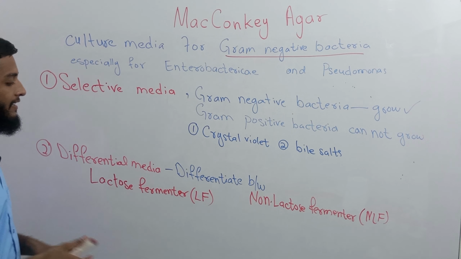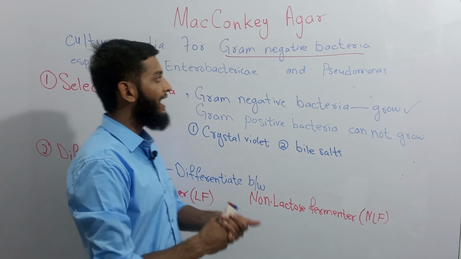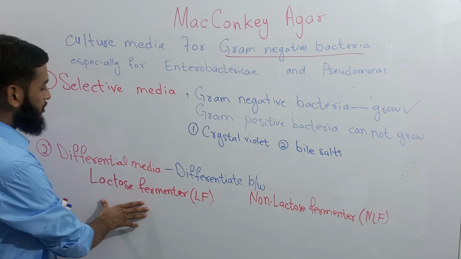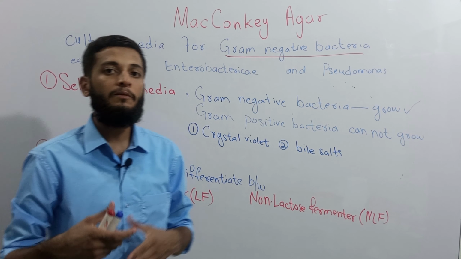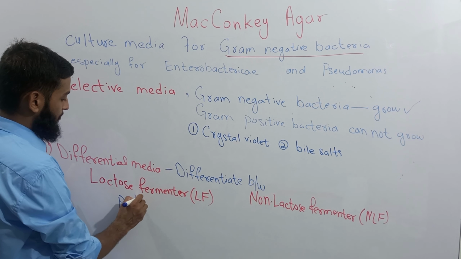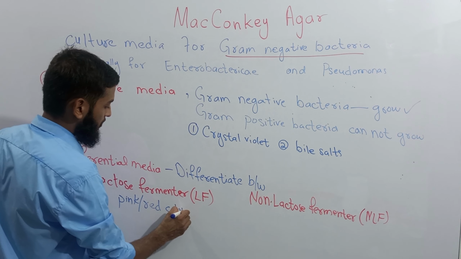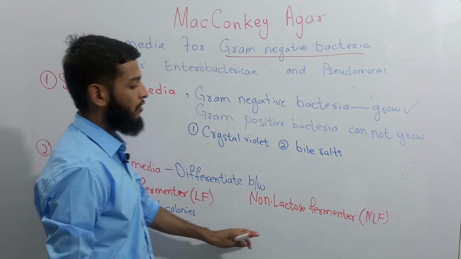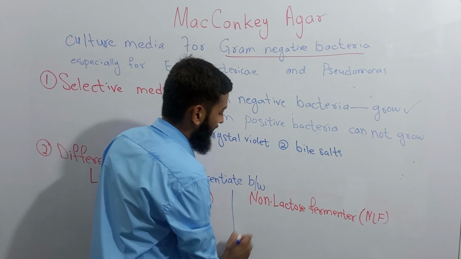So how can MacConkey agar differentiate between lactose fermenter and non-lactose fermenter? MacConkey agar contains lactose, which is a carbohydrate, a sugar. All those bacteria that can ferment lactose will have pink to red colonies on MacConkey agar. Non-lactose fermenter bacteria cannot ferment lactose, so their colonies will be colorless.